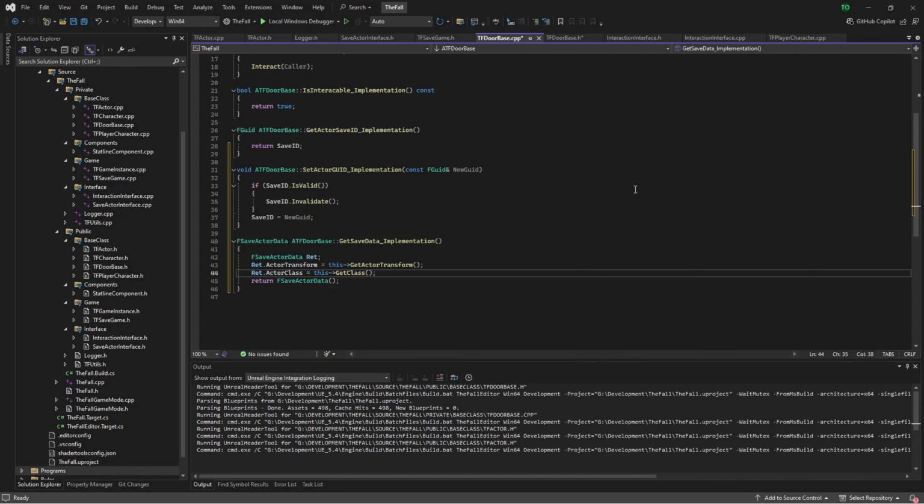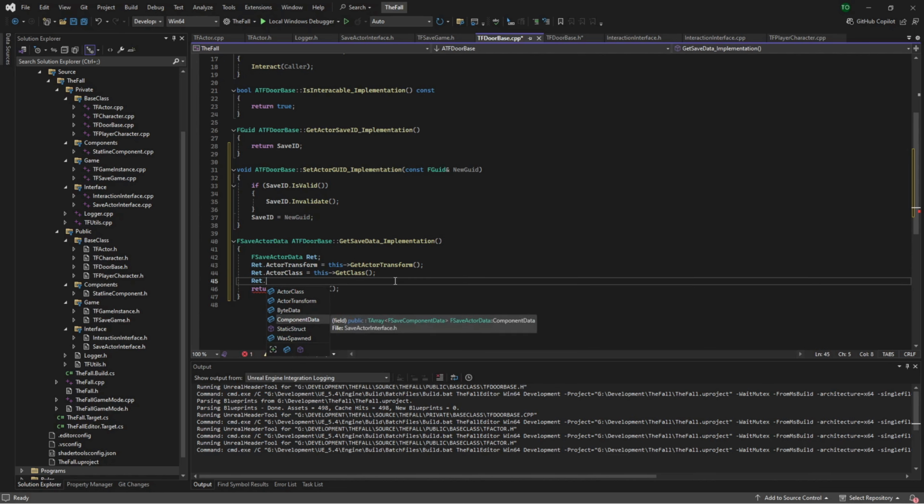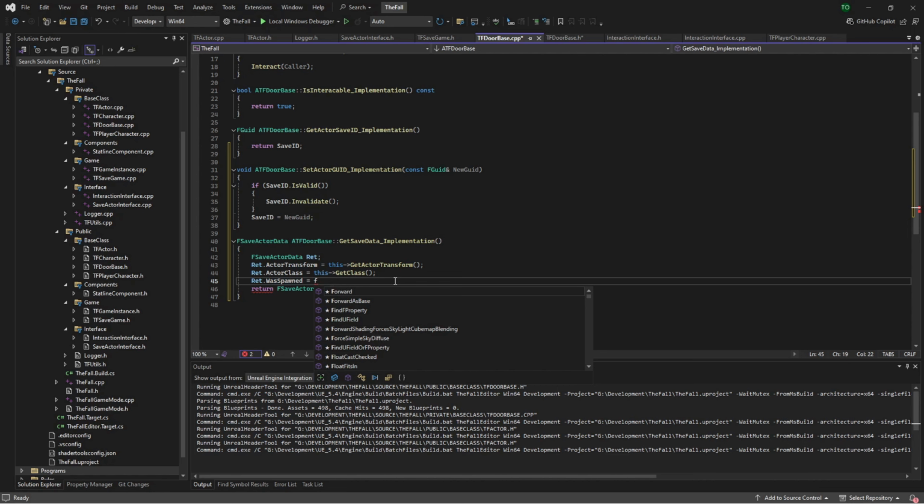Now most of this we'd actually be able to do. Actually, we don't even need to do this here. So let me fix that. Well, I'll just finish it off here and copy and paste it. So we don't need to do byte data. Right now we have no components, and was spawned. I'm just going to default this to false for now. However, we're going to add a variable for that.